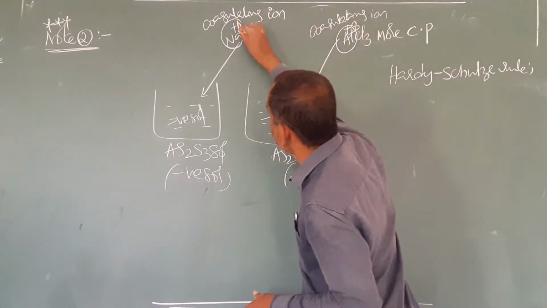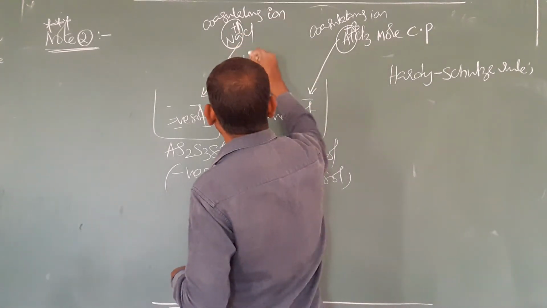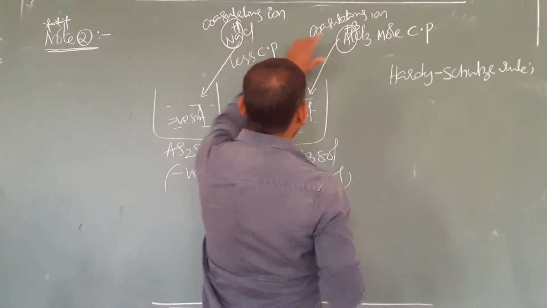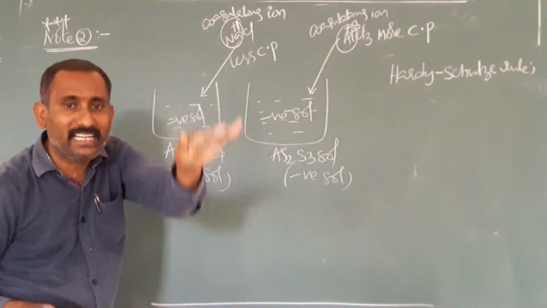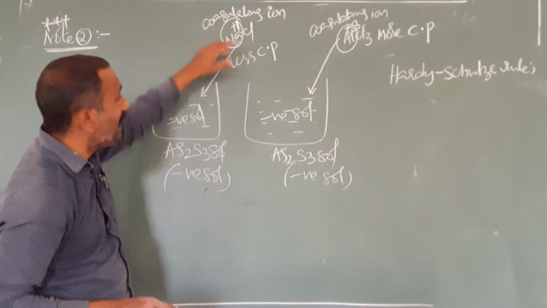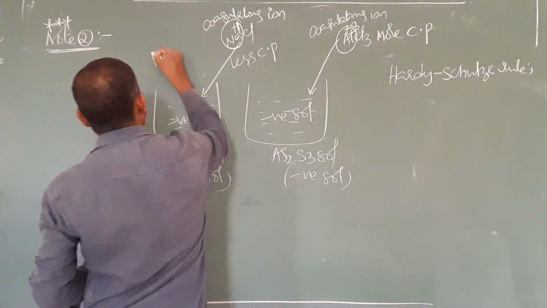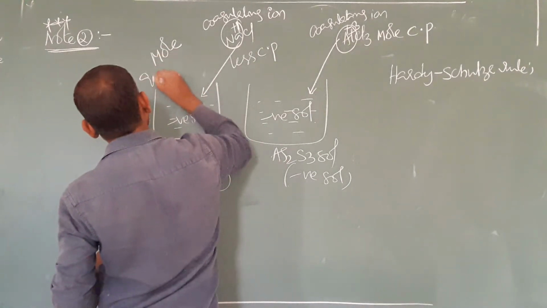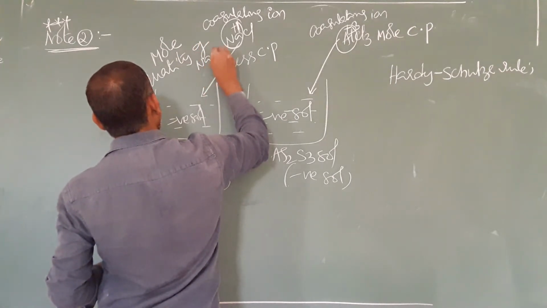For Na+, valency is less, hence less coagulating power. So compared to AlCl3, for NaCl, coagulating power is less. Whenever coagulating power is less, we should add more quantity of NaCl.